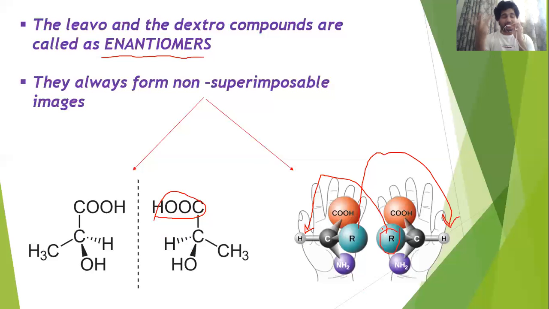So we have discussed dextro, levo, enantiomers, optically active compounds, and chiral carbon. Chiral carbon is also called asymmetric carbon. Why asymmetric? Asymmetric means no symmetry. There is no symmetry, right? See, all the four groups are different. Is there any symmetry over there? So it is called asymmetric carbon.